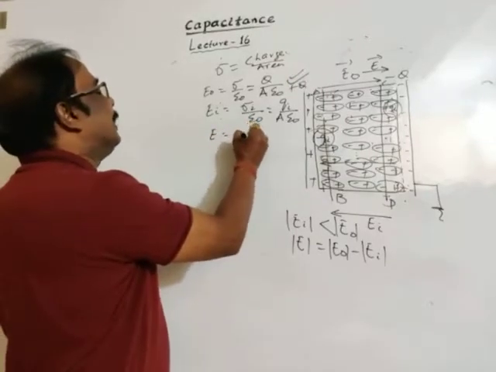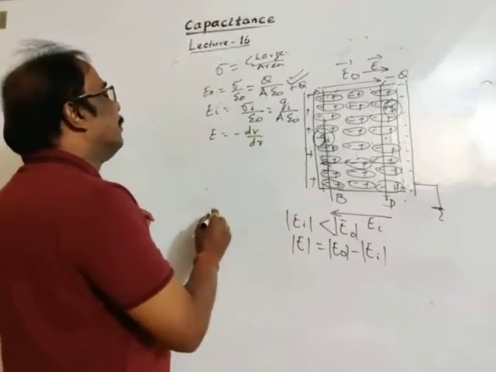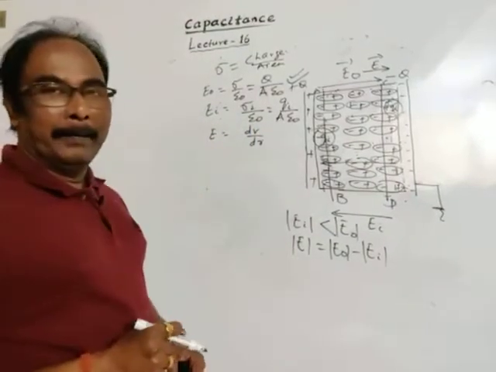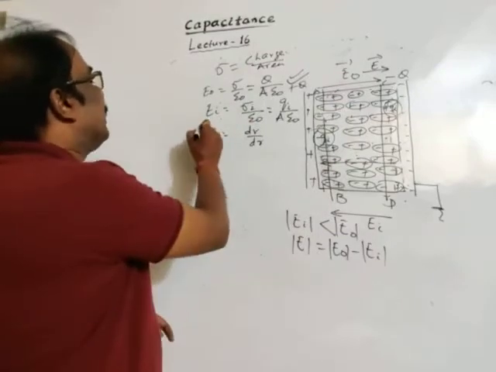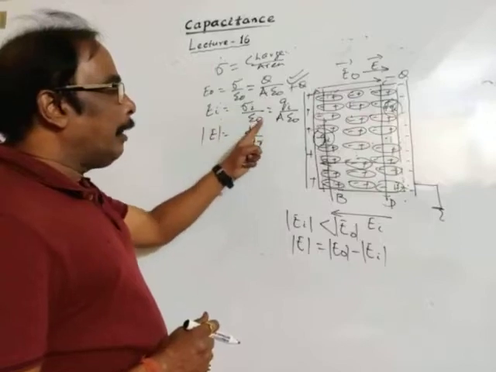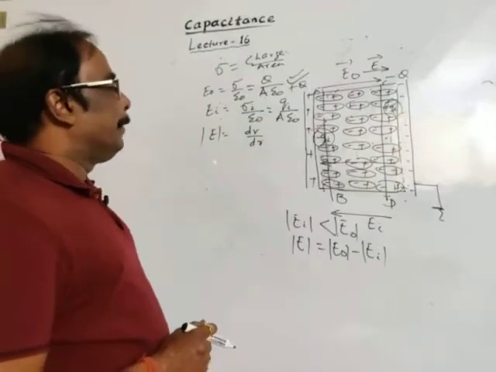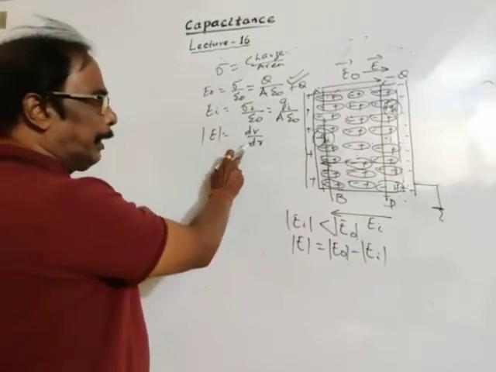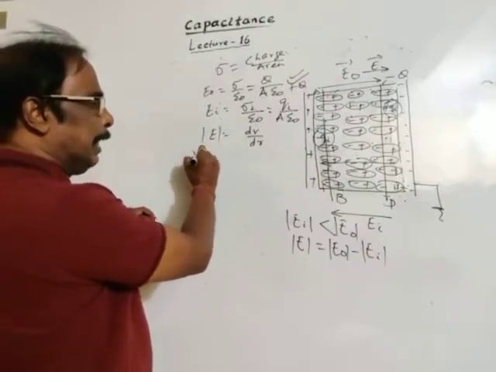As we know, electric field is minus dV by dr. If you consider only magnitude, no need to take the negative. This is the general formula for the magnitude of electric field, dV by dr. Okay, we know it. Then we will now take potential difference.